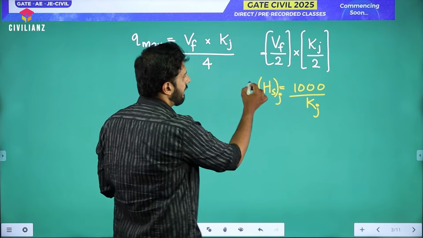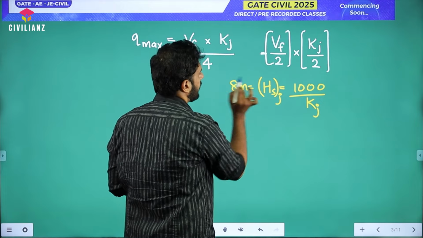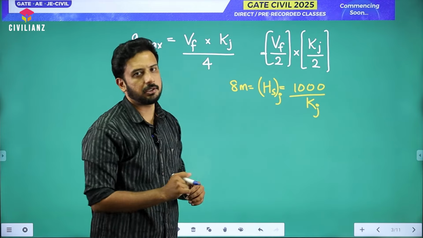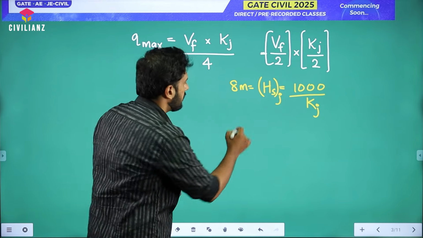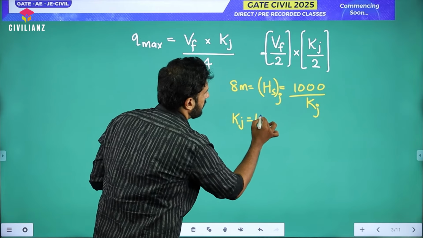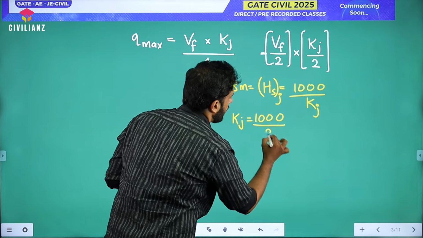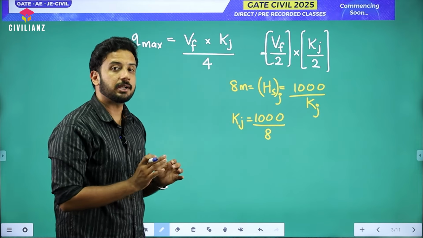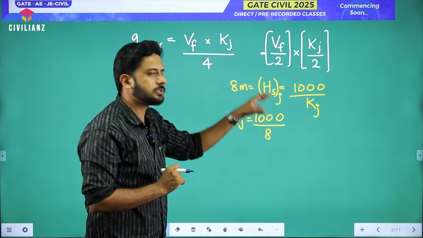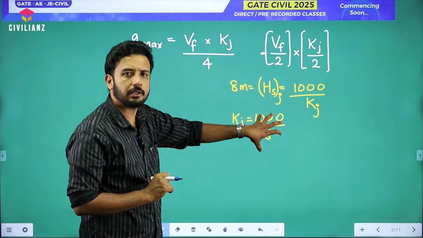So this 8 meter, they have mentioned that this 8 meter is a traffic jam condition, right? So obviously, this Kj will be how much then? 1000 divided by 8 meter, that's it. This much vehicles per kilometer. Now we don't have to solve it right now, right? Because we don't require this data.